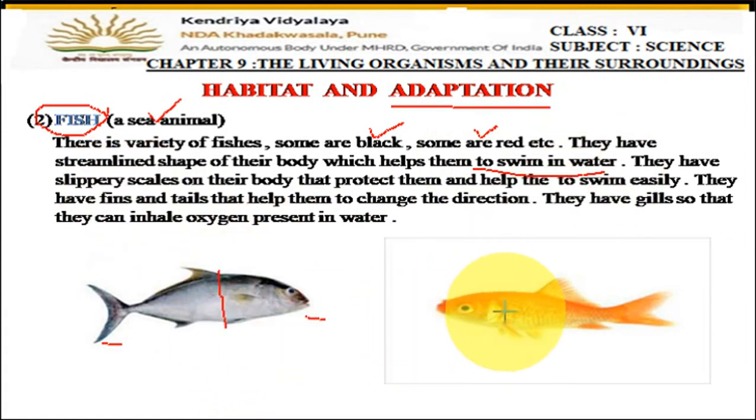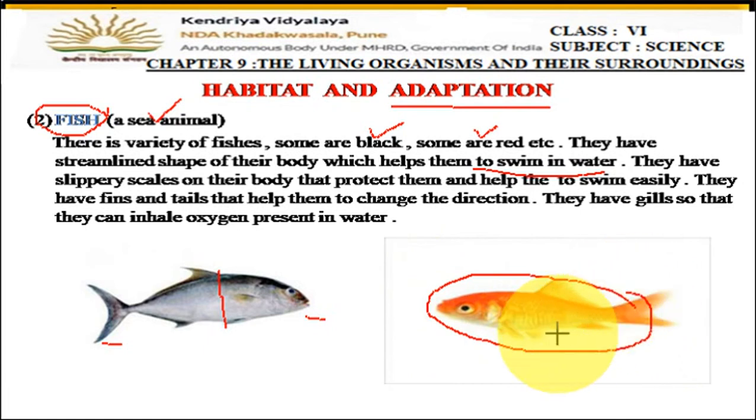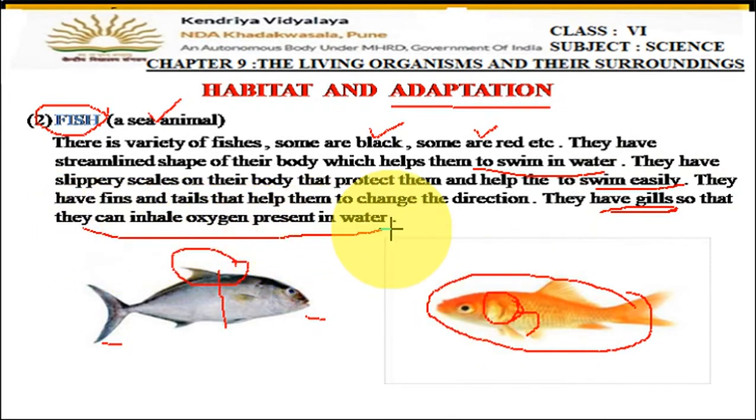Then they have slippery scales present on their body. As you can see here in this fish, there are scales present on the skin like this. These scales also protect the body of the fish and also help the fish to swim very easily. Then fishes have fins and tail fins also. Fins help the fishes to swim and tail fin helps the fish to change the direction. Then fishes have gills. Gills are the respiratory organs. Here the gills are present so that they can inhale the oxygen which is present in water. Because fishes are living in water only, so from where will they get the oxygen? They will get the oxygen which is present in water only.